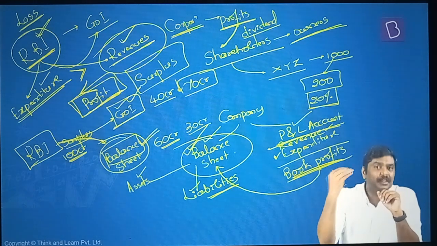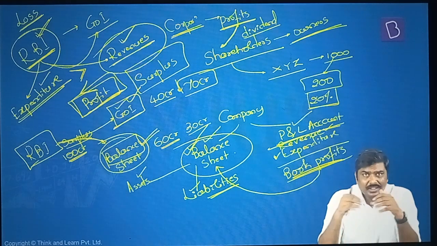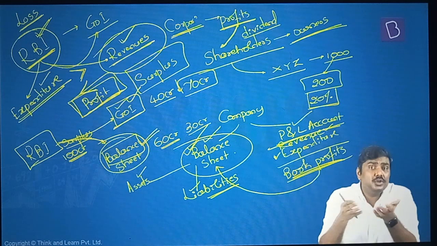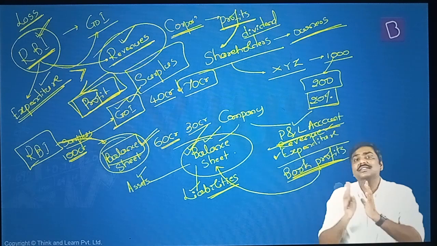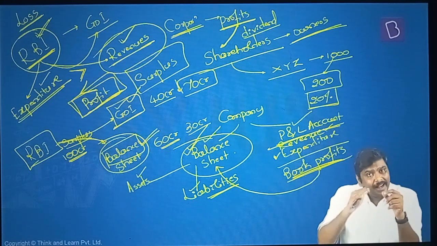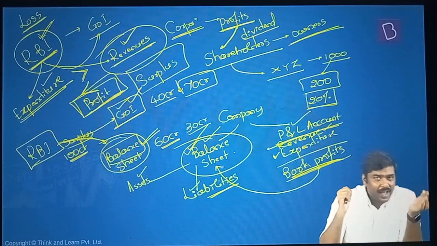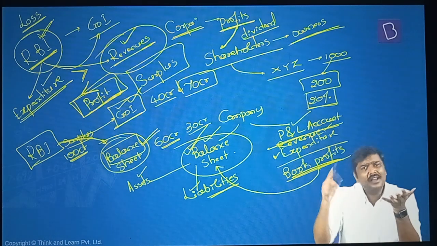And the argument of RBI is very simple. Imagine there is a crisis in the banking sector. That is, in India's banking sector, imagine there is a crisis. And when there is a crisis in the banking sector, I should be able to provide certain financial support to the banking sector in India. And for that particular purpose, I am maintaining these reserves. That is the argument of RBI, and that is the precise reason why they are transferring so many funds within the balance sheet. And the counter argument of the Government of India is, one, whatever funds you are transferring is very, very high.